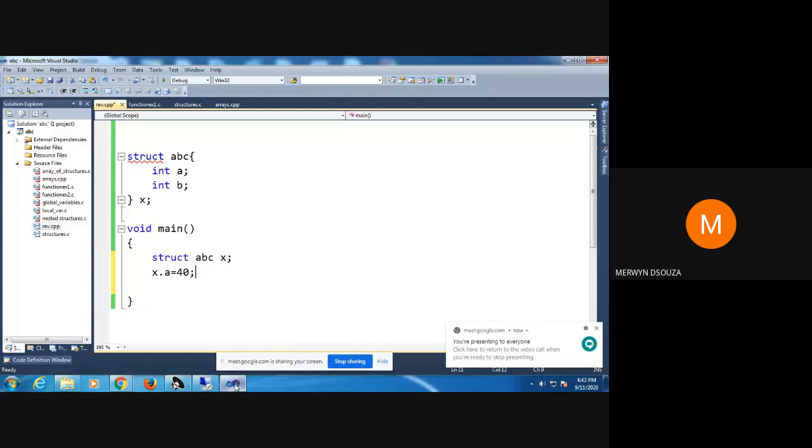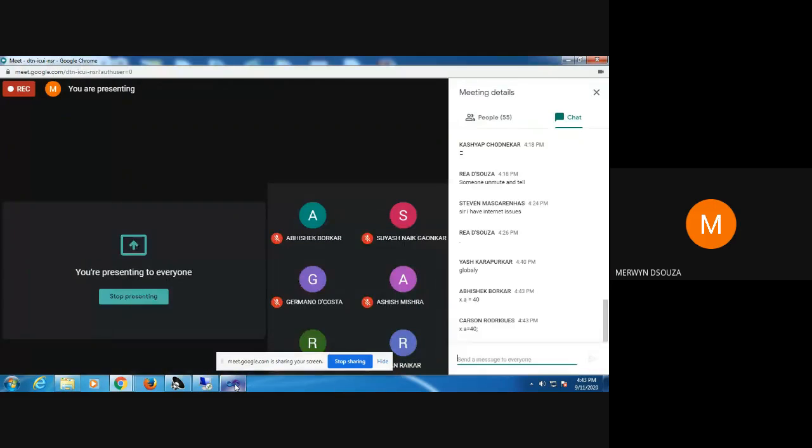How to do it using scanf? How to initialize A to 40 using scanf, how to take input from the keyboard using scanf?